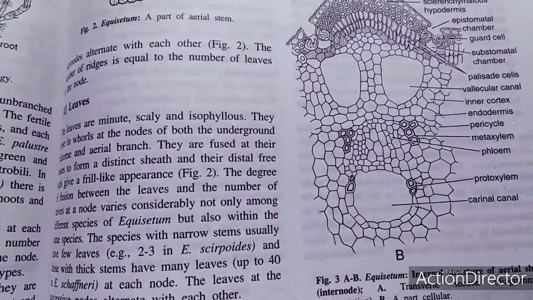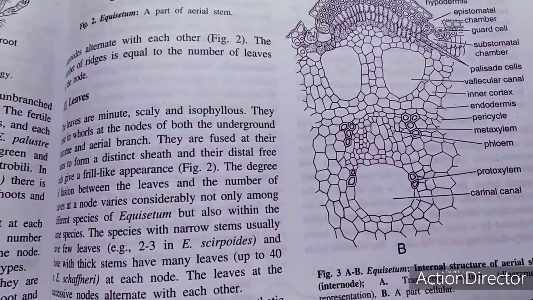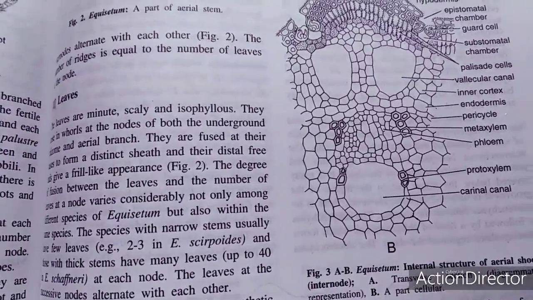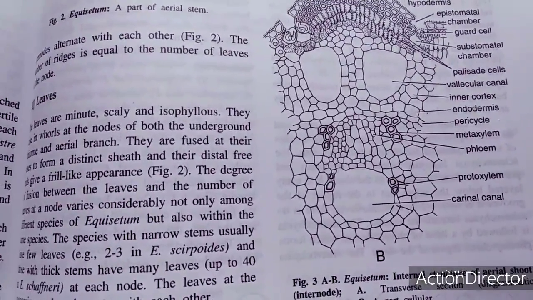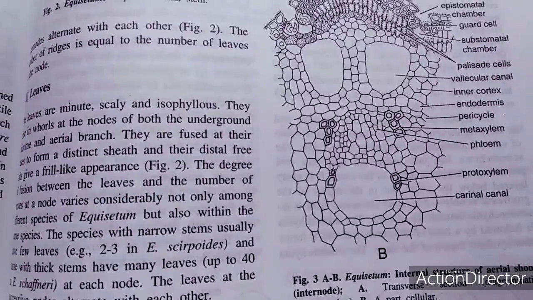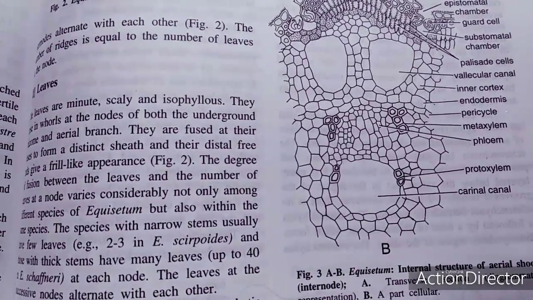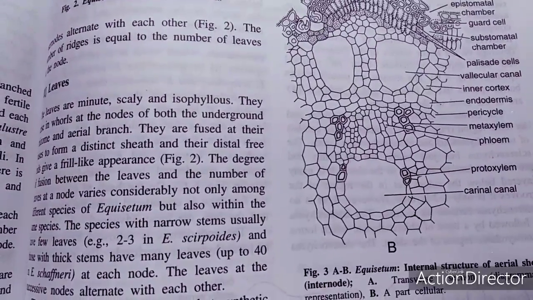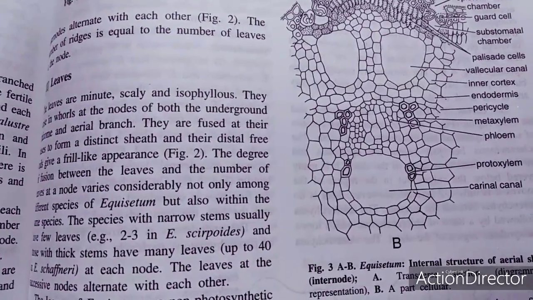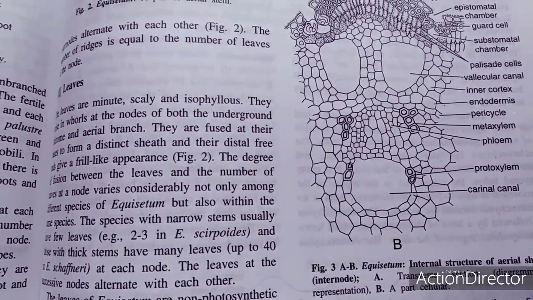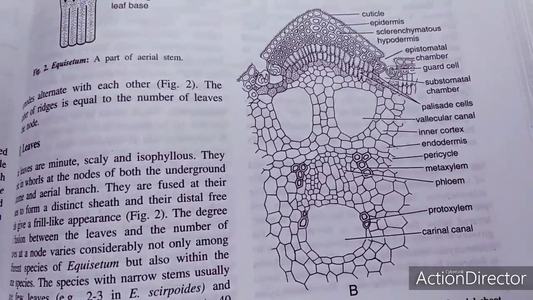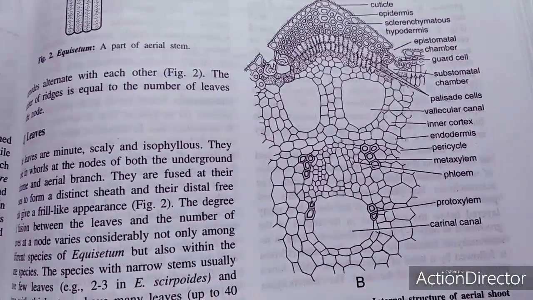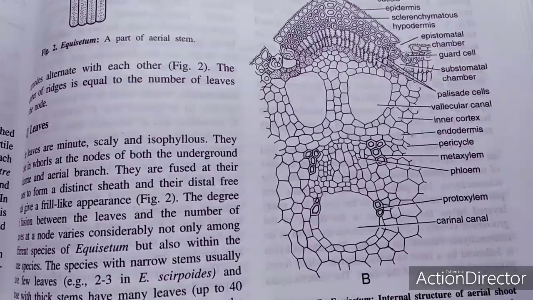They are collateral and arranged in a ring. And then a very interesting point is that the vallecular canal occurs in the inner cortex and the carinal canal occurs in the middle zone of the vascular tissues. As I just mentioned, this shows two types of characters, the xerophytic character as well as the hydrophytic character.